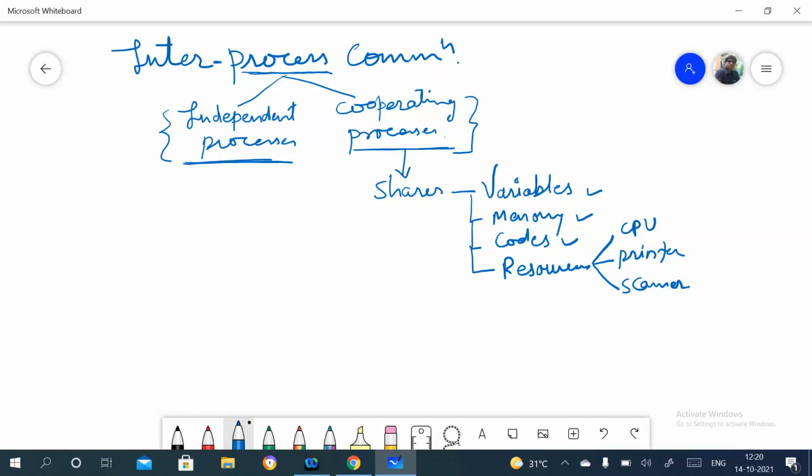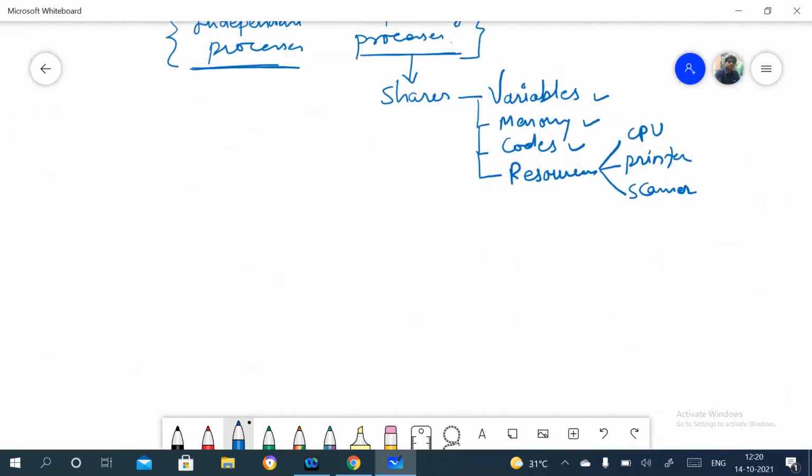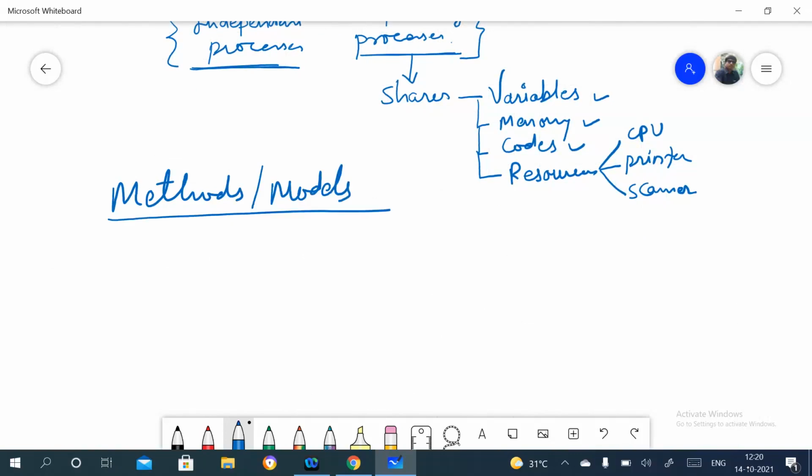So if you see inter-process communication, there are some methods or models. These concepts are used by cooperating processes to communicate with each other.